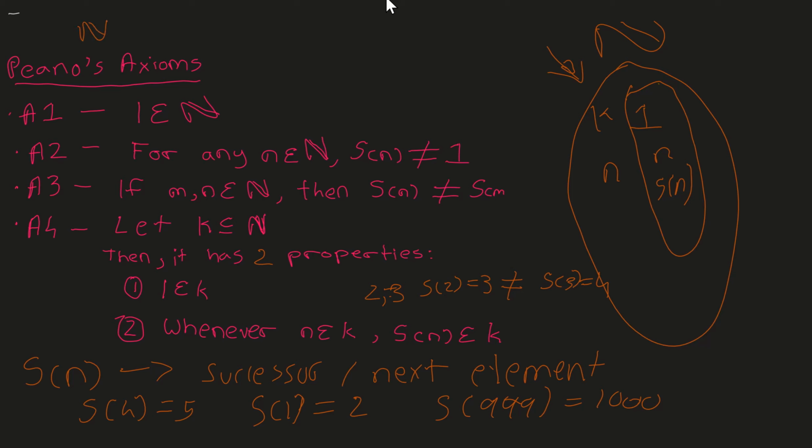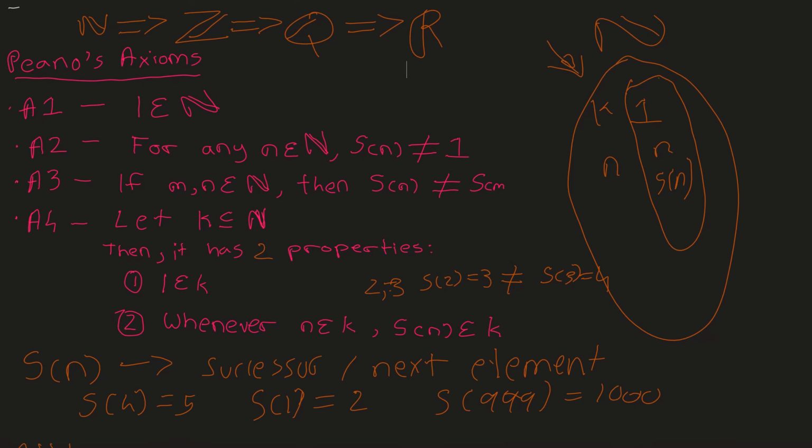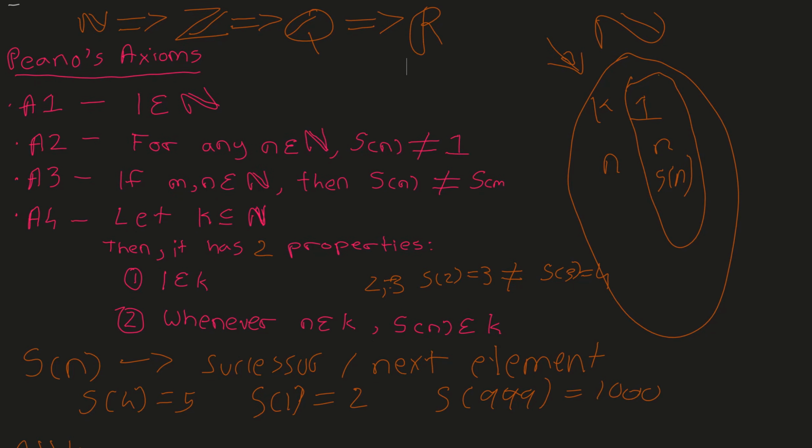Remember that Peano's axioms are really important because they define the natural numbers, and the natural numbers are then used to construct the integers, which are then used to construct the rational numbers, which are then used to construct the real numbers, which we'll use to do our analysis on. So these are basically the foundations of our number system.